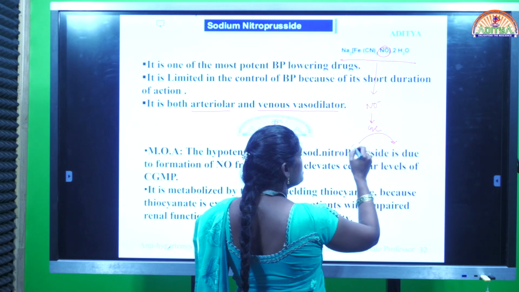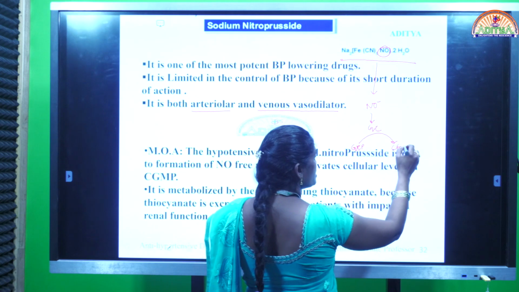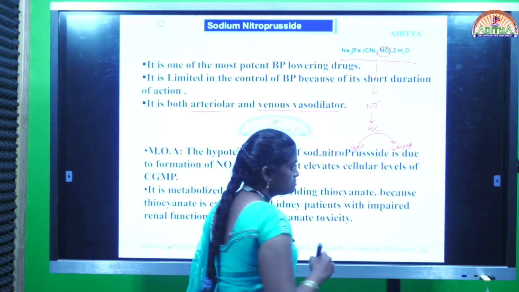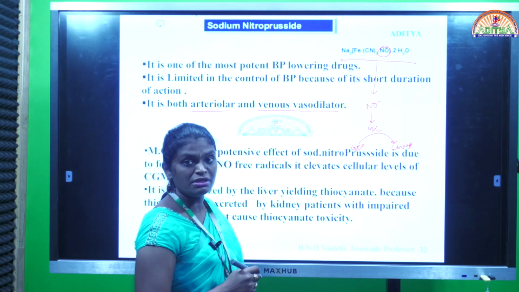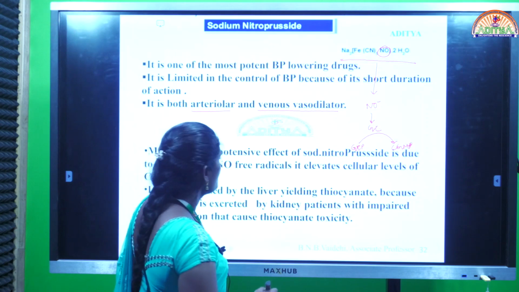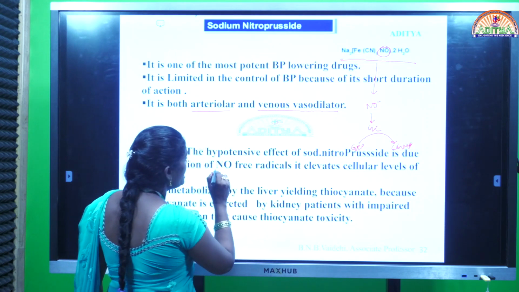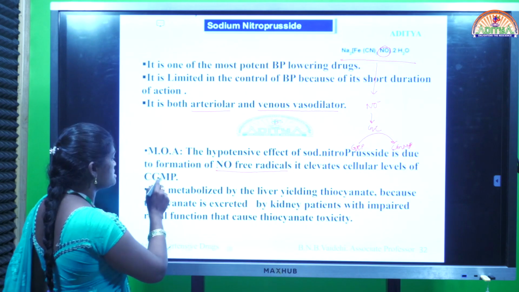This GC helps in conversion of GTP to cGMP. If a sufficient amount of cyclic guanosine monophosphate is available, relaxation of blood vessels occurs. So the main one is nitric oxide free radical. It elevates cellular levels of cGMP.